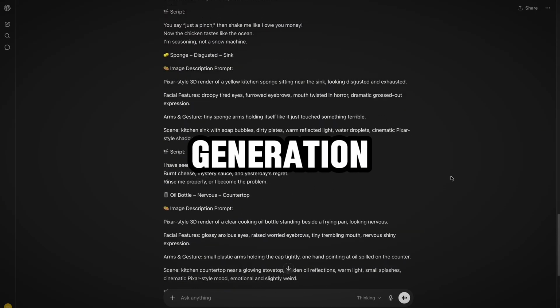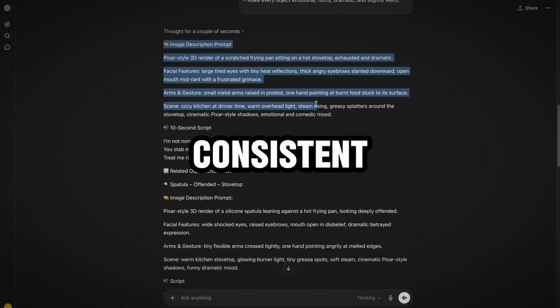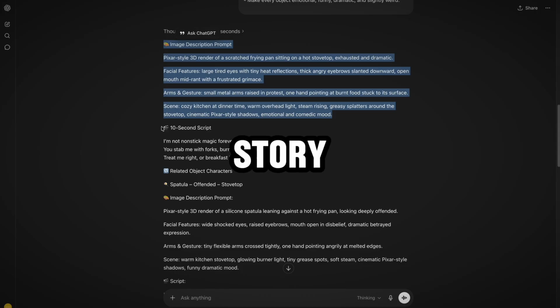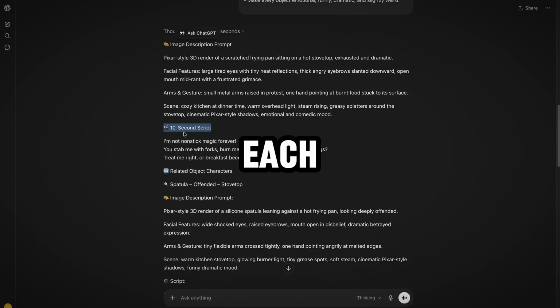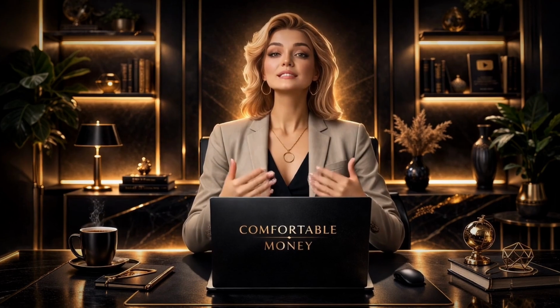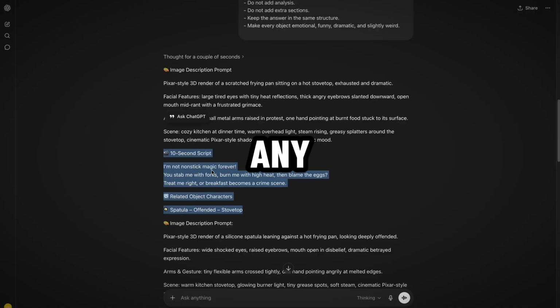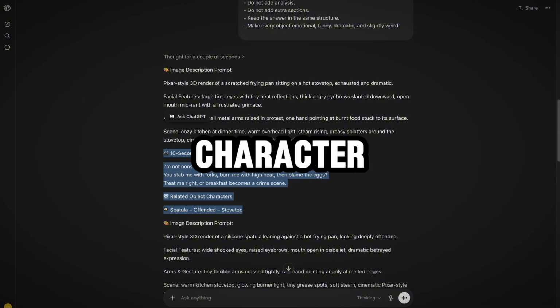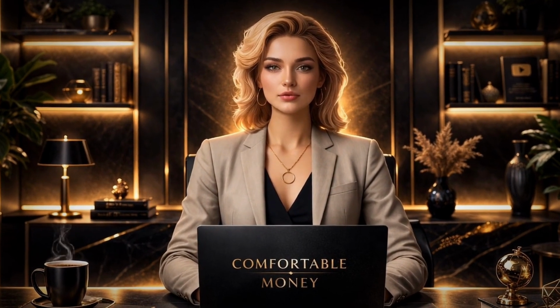Before moving to image generation, read the script carefully. The strongest talking object videos share a specific quality. Every character has a consistent personality, and the story itself feels like it is moving forward with a clear direction. Each object should sound like the same character every time it speaks, with the same worldview, emotional tone, and comedic style. If any line feels like it belongs to a different character, or if the tone suddenly changes without a reason, ask ChatGPT to revise that line for consistency before moving forward.